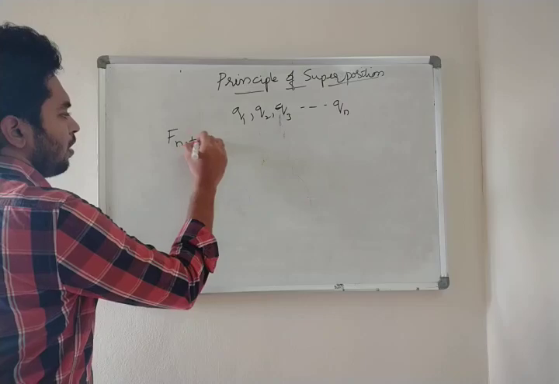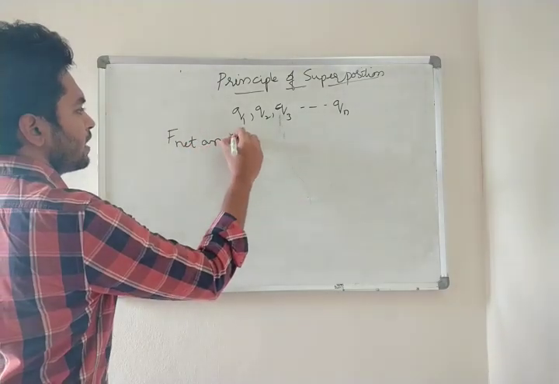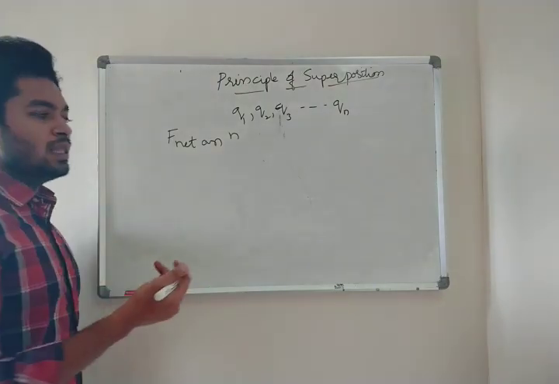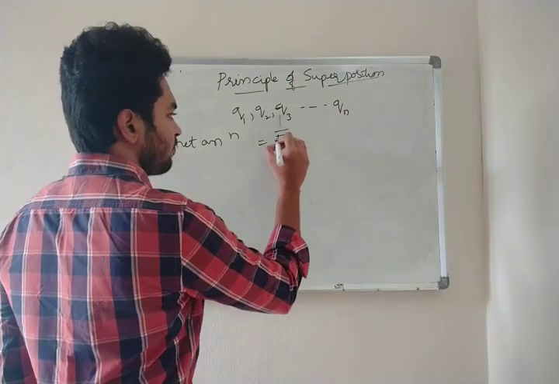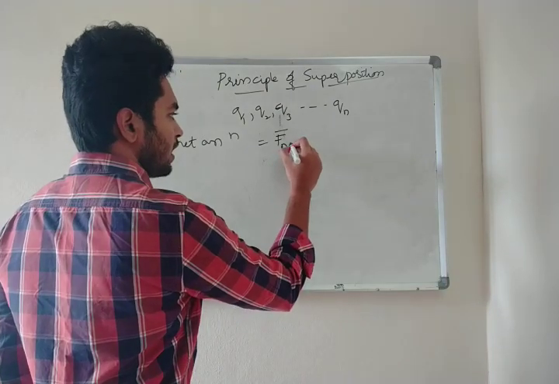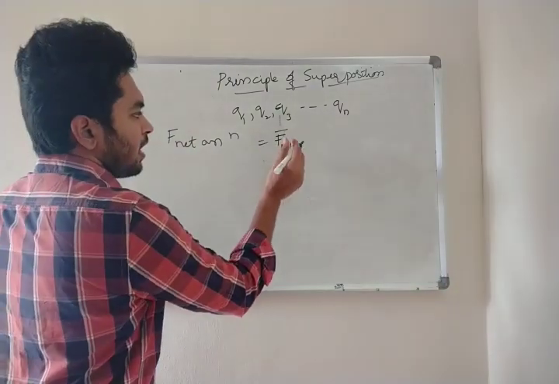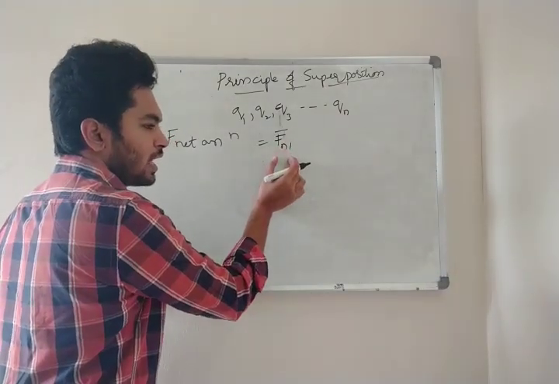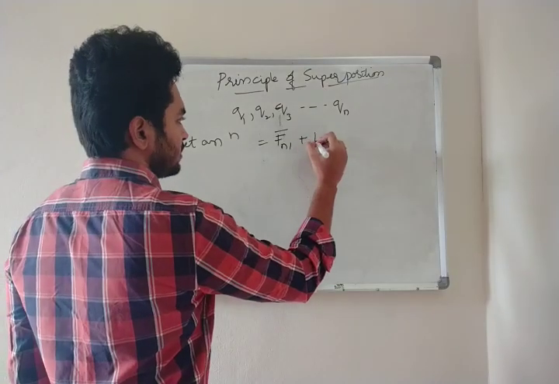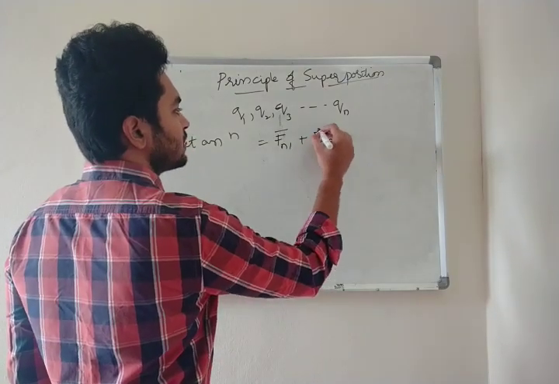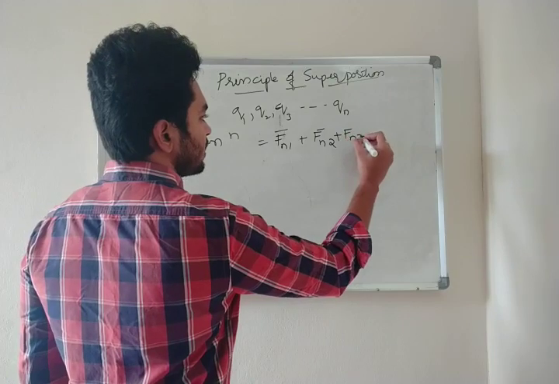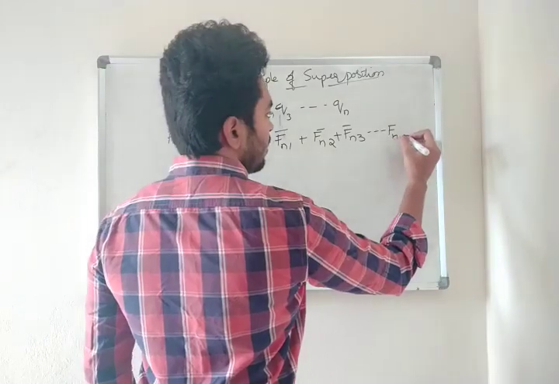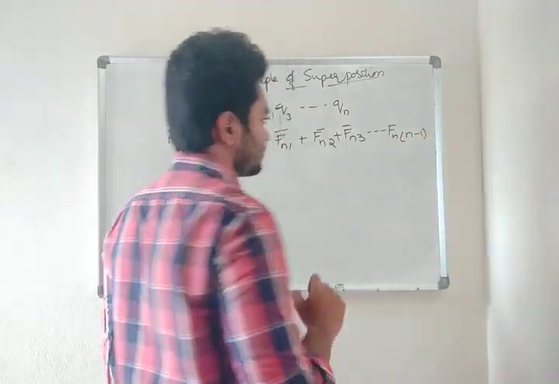F net on the nth charge is F n1, meaning force on n by the first charge, plus force on n by the second charge, plus force on n by the third charge, so on up to force on n by the n minus 1 charge.